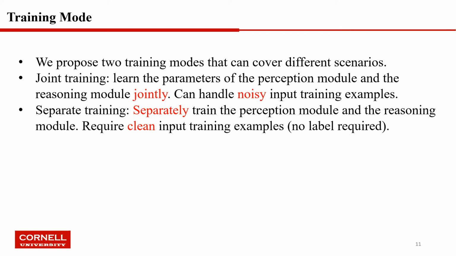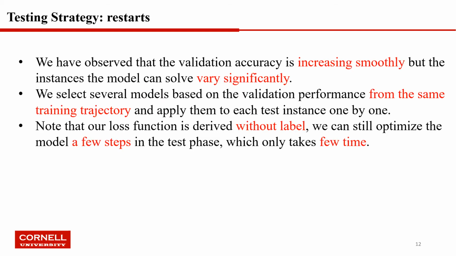Separate training is the second mode, where we separately train the perception module and the reasoning module. This requires clean input training examples, but still no label required. Here, clean, compared with noisy, means that the input is a clear digit, so there is no noise for the reasoning module. Joint training requires less supervision but cannot do as well as the separate training, where the separate training can achieve a higher accuracy. Now we are going to talk about the testing strategy, restarts.